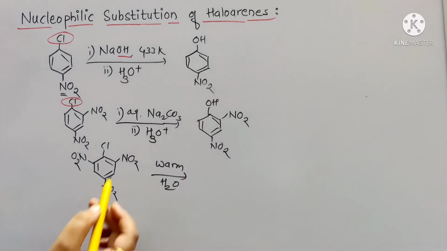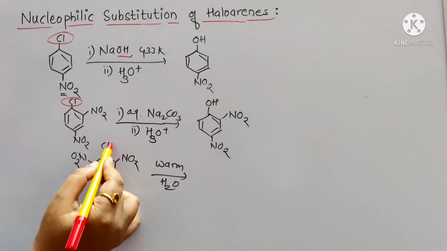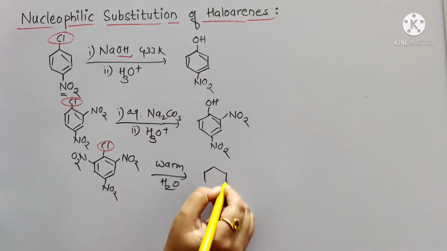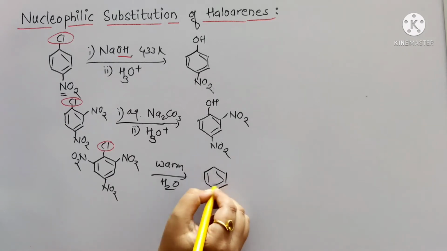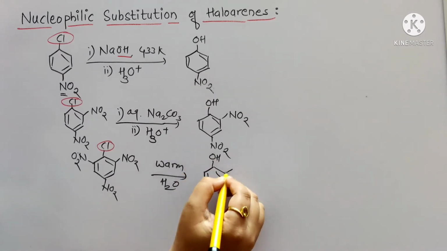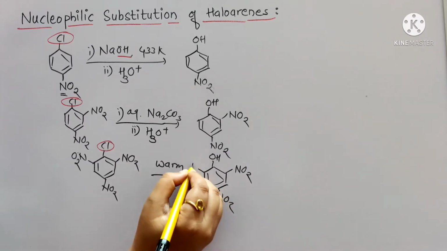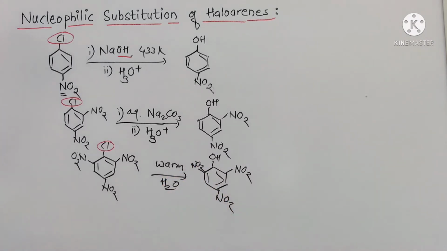In a similar way, this chlorine gets substituted by OH, and it will form trinitrophenol. So these are the nucleophilic substitution reactions of haloarenes.